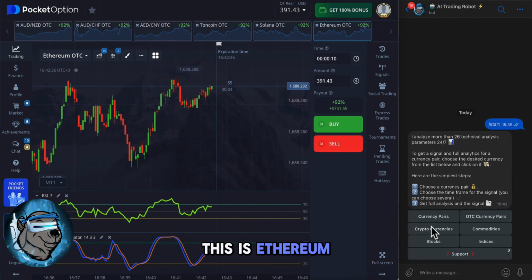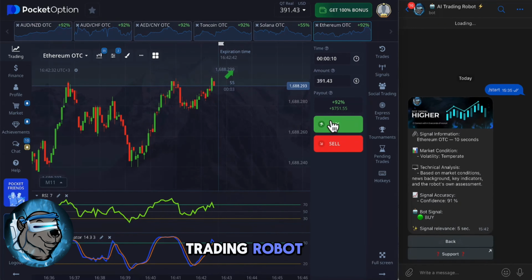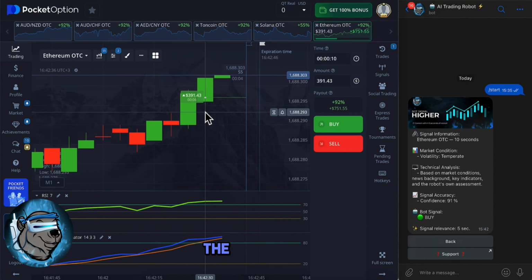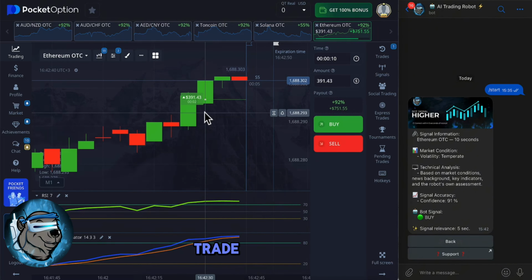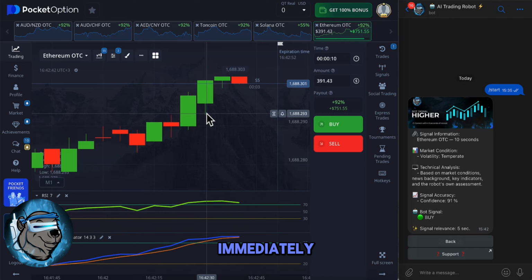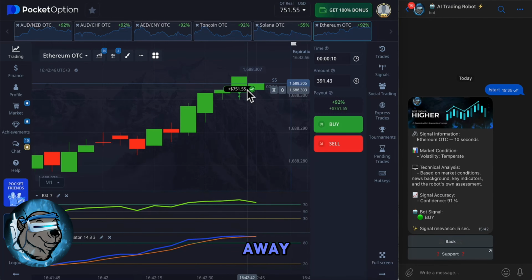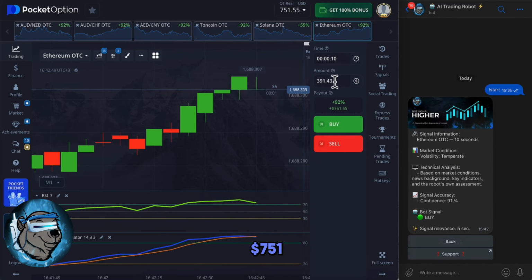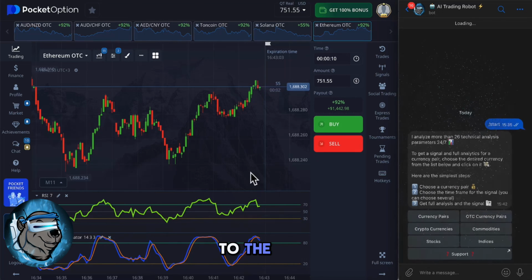This is Ethereum. Let's open it, check the signal for 10 seconds, and here the trading robot says, buy. I hesitated a bit here, of course. The entry point would have been just perfect. Basically, if I had opened the trade right away, I would have made a profit immediately. Here we make $751. I'm extremely happy with this result and moving on to the next asset.